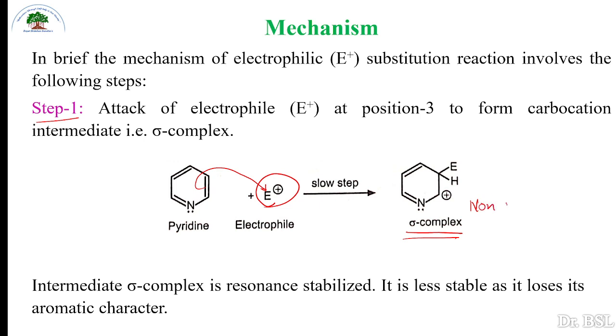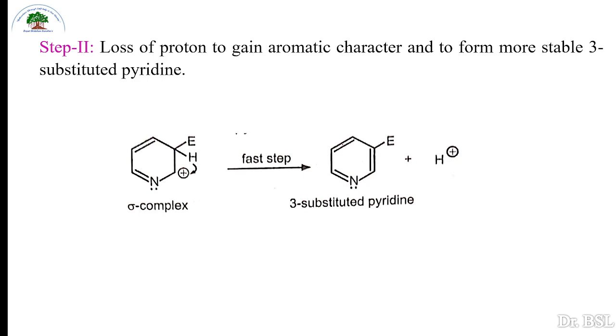This is non-aromatic, as conjugation breaks here. There are no alternate single and double bonds. In the second step, the proton is lost from the carbon where the electrophile is attached. Remember, hydrogen should be lost only from the carbon where the electrophile is attached.